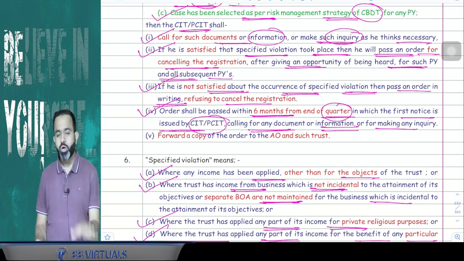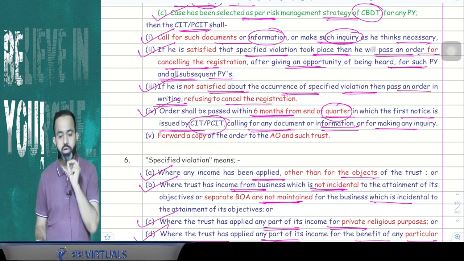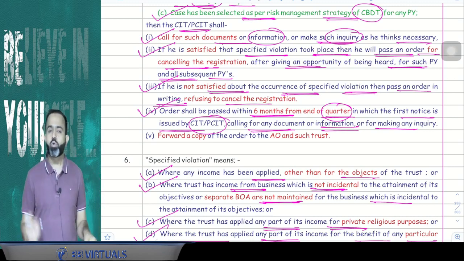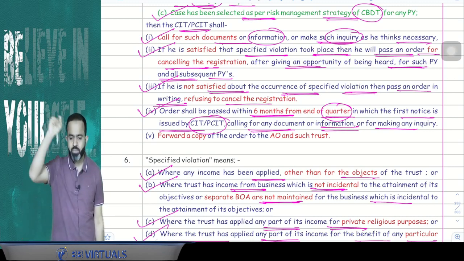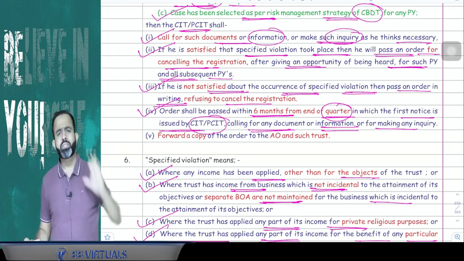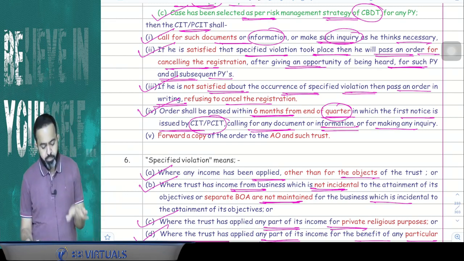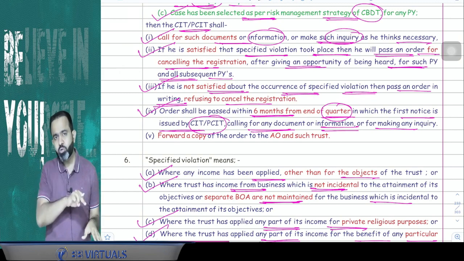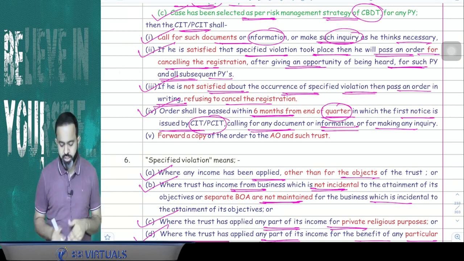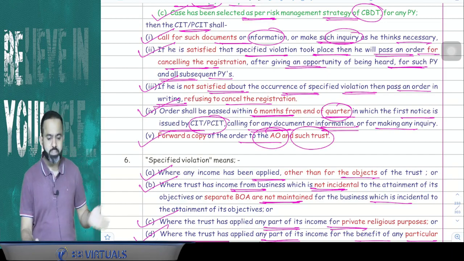So guys, this order, either cancelling the registration or refusing to cancel the registration, has to be passed within 6 months from the end of the quarter in which the first notice is issued by CIT/PCIT calling for any document or information or for making any inquiry. From the end of that quarter, within 6 months they will pass the order and forward a copy of the order to the assessing officer as well as the trust. You got my point or not?